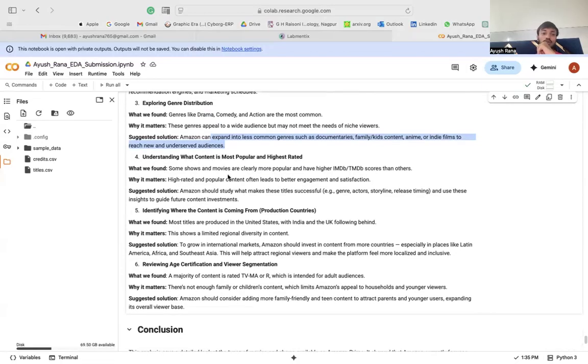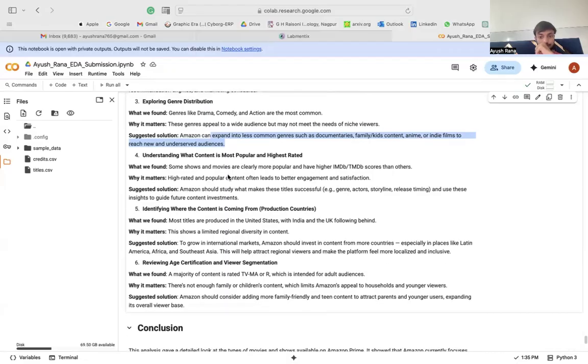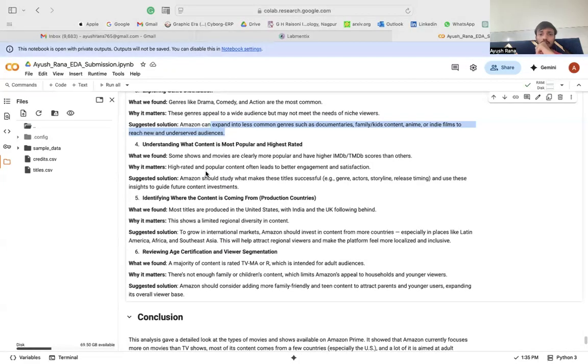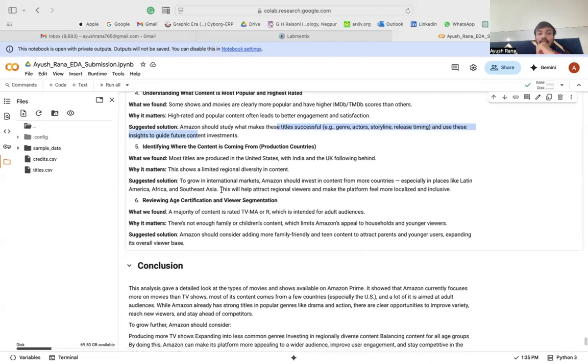Understanding what content is most popular and highest rated. Based on the IMDb and TMDB scores, we could see that high rated and popular content often leads to better engagement and satisfaction. Amazon should study what makes these titles successful and use these insights to guide future content investment.